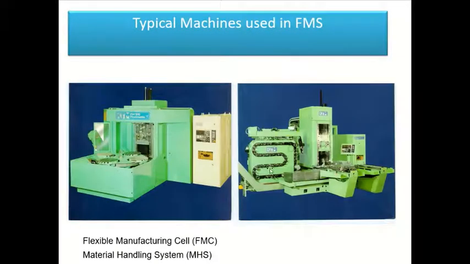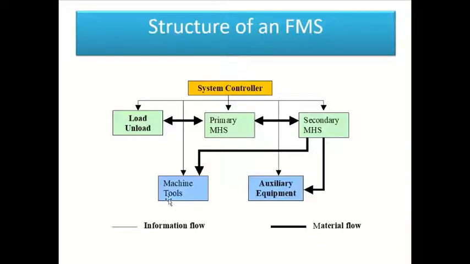There are several kinds of machines, so flexible manufacturing cells and material handling systems are there. So typical FMS machines would look like this. This is just an example of an FM100 Flexi-Matic machine, which is used in production and operation systems. As we have seen, the main structure of the FMC usually comprises numerical control machines connected by an automated material handling system.